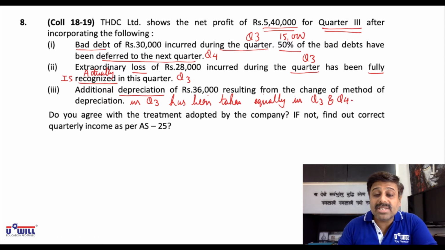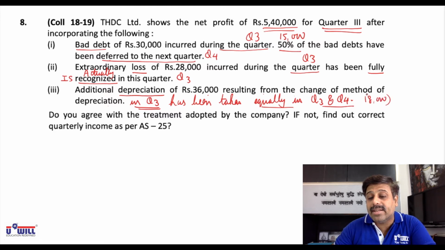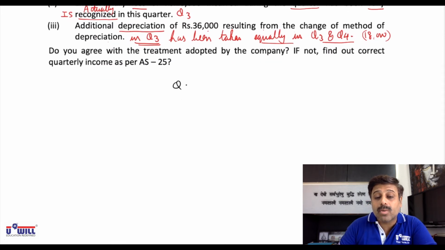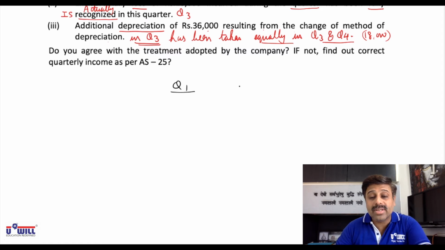So additional depreciation of 36,000 resulting from the change in method of depreciation in quarter 3 means we should have taken it in quarter 3 only, but it is taken equally in quarter 3 and 4, means we have taken 18,000 in quarter 3 and 18,000 in quarter 4. Do you agree with the treatment adopted by the company? If not, find out the correct quarterly income as per AS 25. So again, we'll make that workings, all of it on quarter 1, 2, 3 and 4.